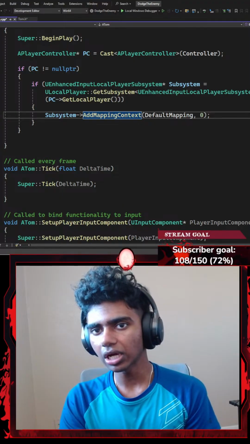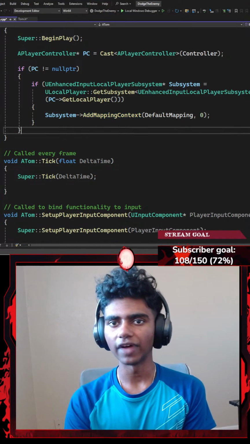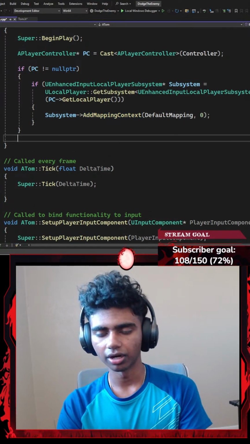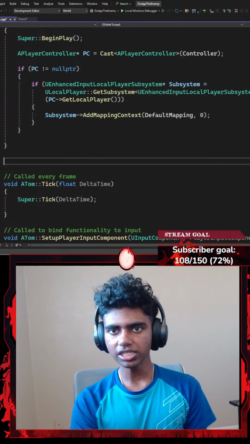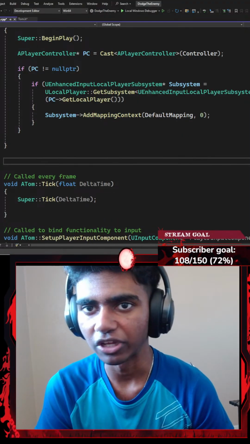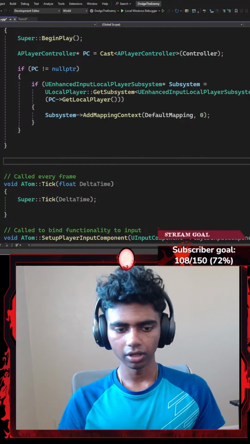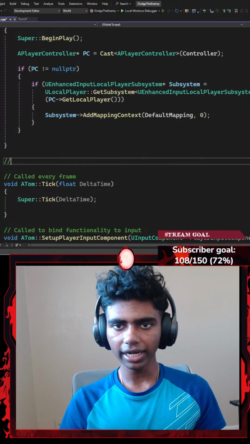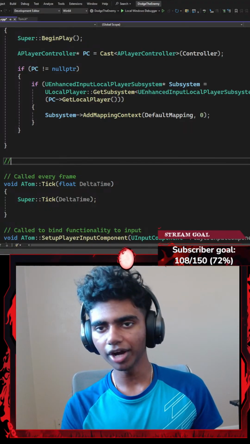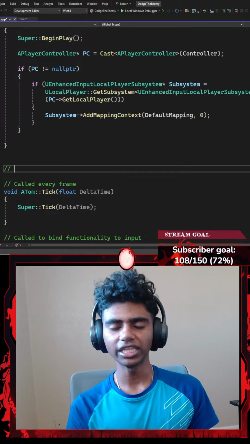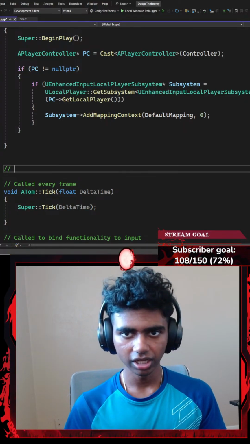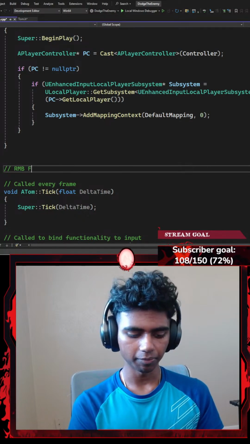Okay, now once I'm done with all this, I'm gonna go ahead and move outside of my parentheses here, and I'm gonna go ahead and just get my chair a bit in front. There we go. Okay, and then I'm gonna go ahead and add a comment that says something like RMB function. I'm gonna go ahead and define the function that I've declared in my header files. So I'm gonna go with something like RMB function.